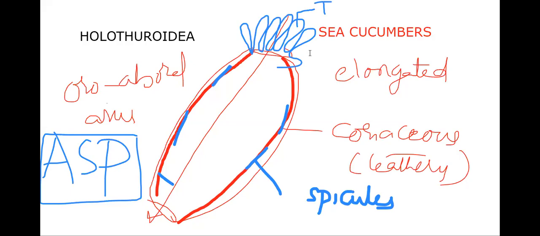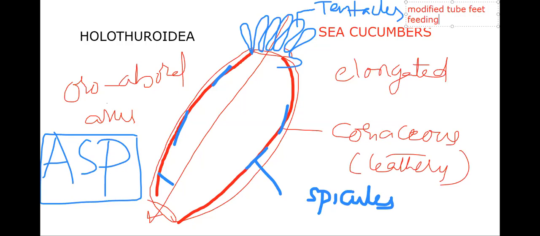Let me write here: modified tentacles, which are useful for feeding. Tentacles are the modified tube feet. So for what is it? It is for feeding. That we need to remember.